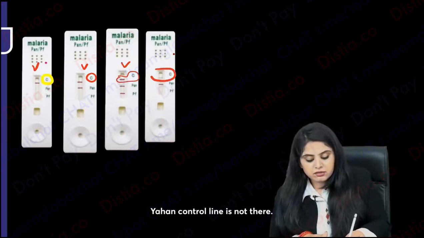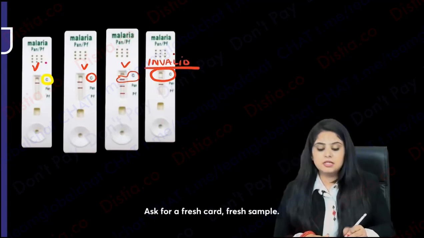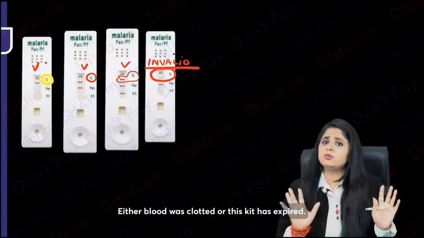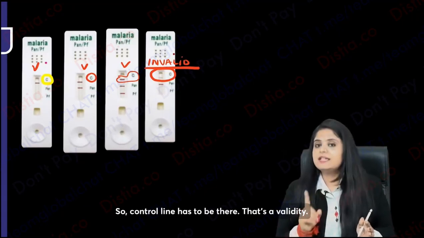Here control line is not there. Don't read it. Throw this card away. Ask for a fresh card, fresh sample. This is a wrong test. Something wrong has happened. Either blood was clotted or this kit is expired. Something has gone wrong. Just don't read it. So control line has to be there, that's the validity.